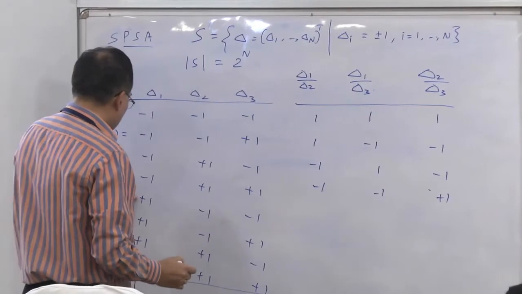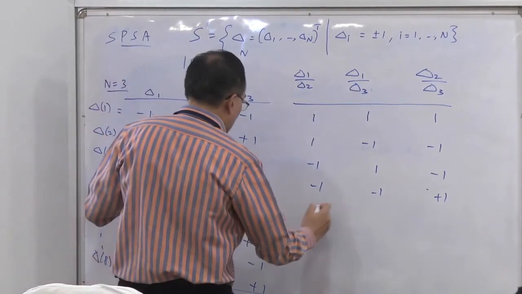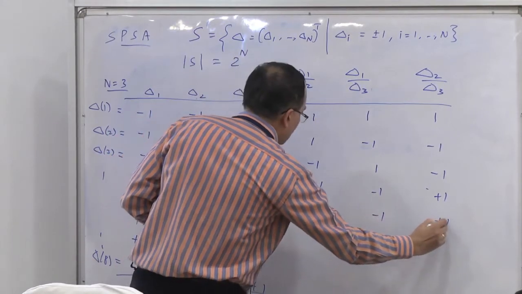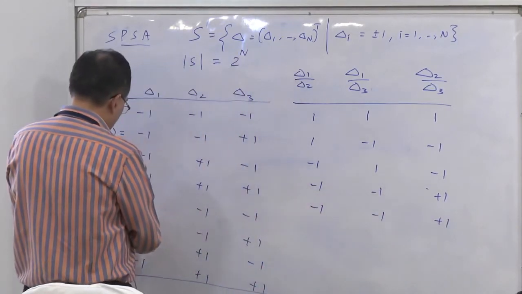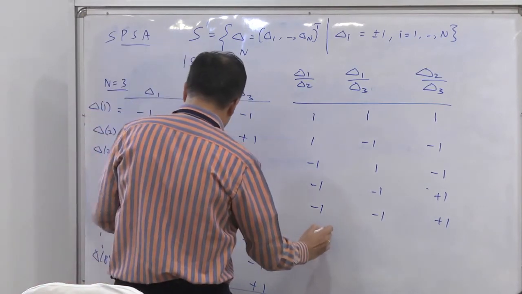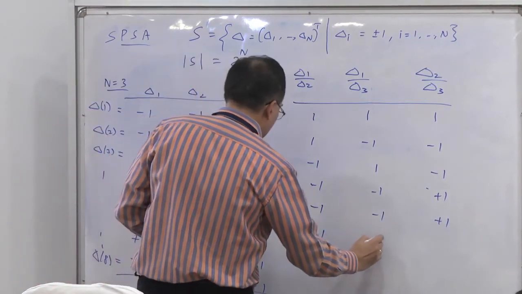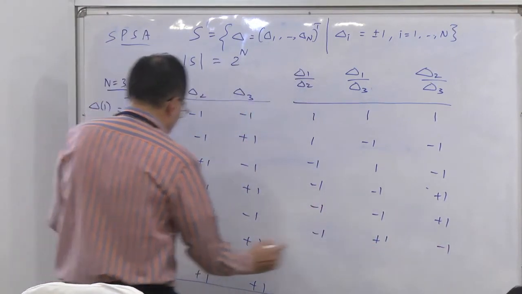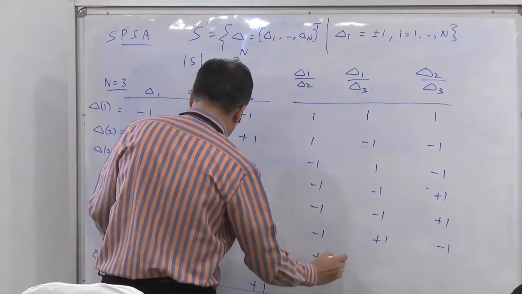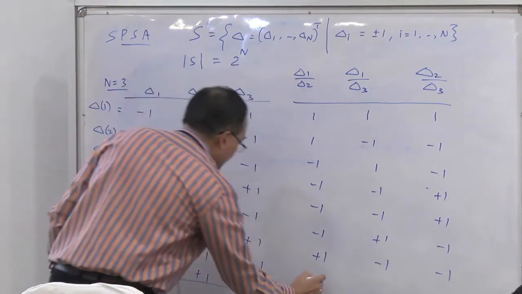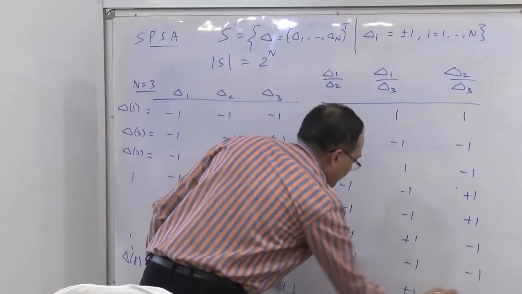Now we are at number 5, so delta 1 by delta 2 is minus 1, delta 1 by delta 3 is minus 1 again, this is plus 1. Now delta 1 by delta 2 is minus 1, delta 1 by delta 3 is plus 1, and this is minus 1. Again we have plus 1 here, minus 1, and then minus 1, and finally we have all plus 1s.